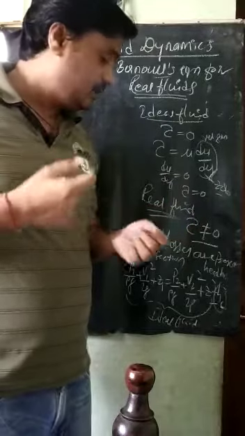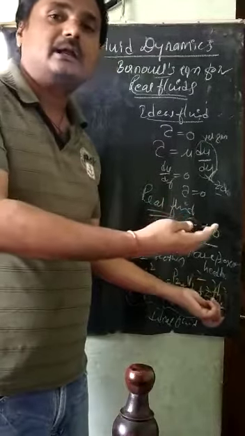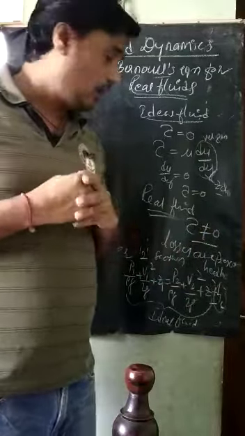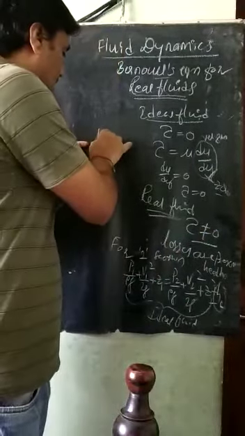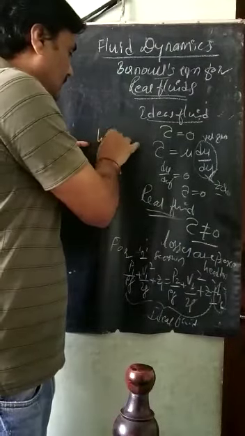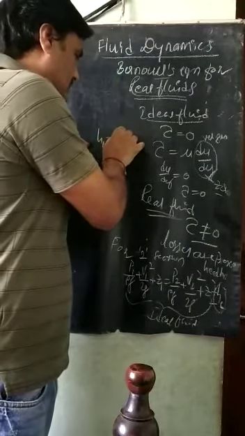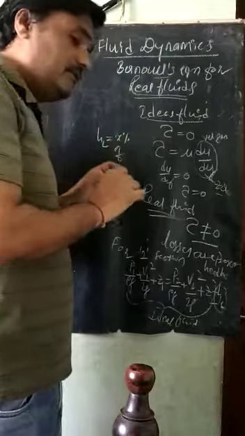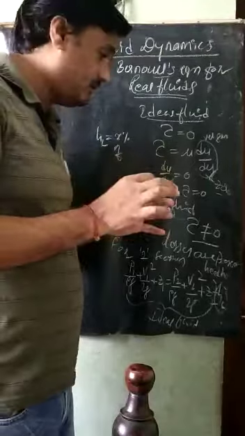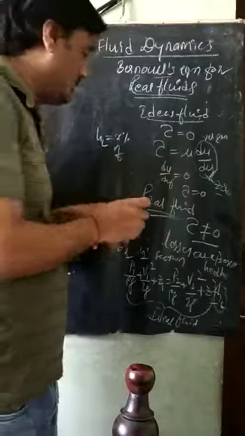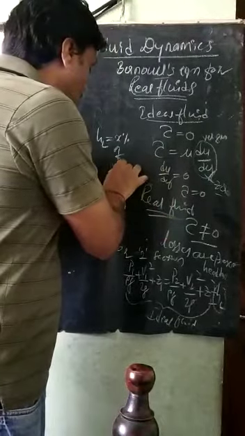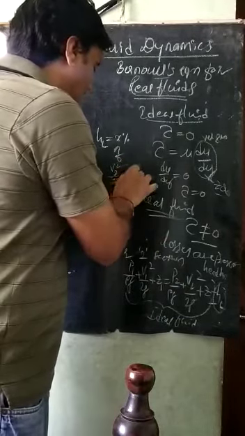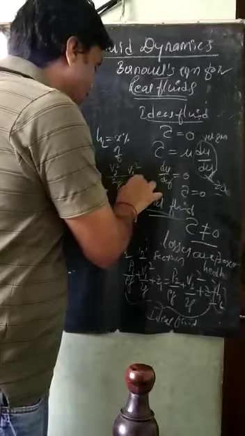If it is given directly, you add it on the right hand side. Sometimes it will be given indirectly. For example, the head loss HL is X percent of the difference in kinetic head. The difference in kinetic head is V2 square divided by 2G minus V1 square divided by 2G.